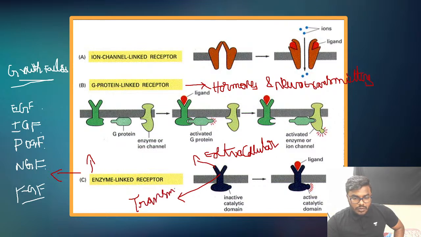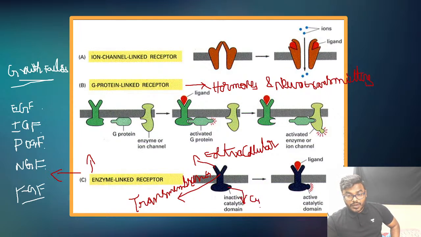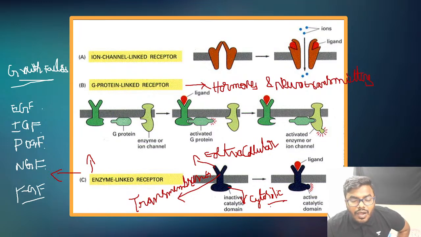What do you mean by the word transmembrane domain? Through which it will transpan the membrane. And what else does it contain? It contains a very important one, friends. We call it a cytosolic domain. All of you please keep it in your mind, friends, without fail.